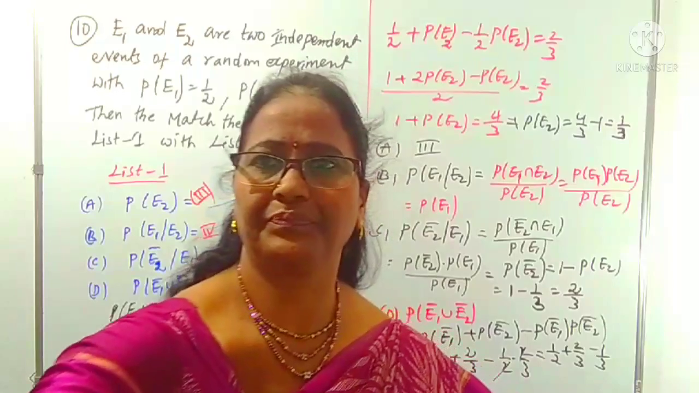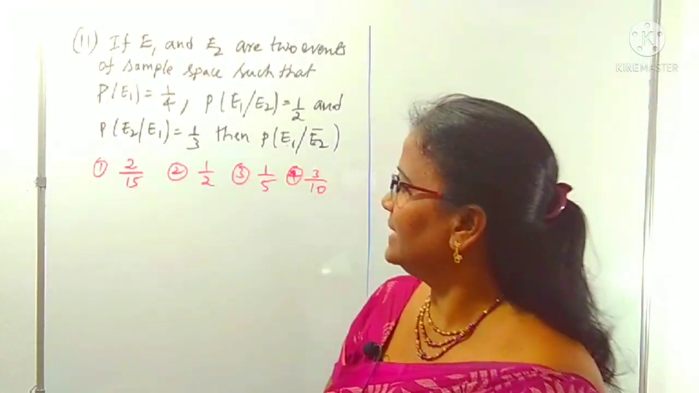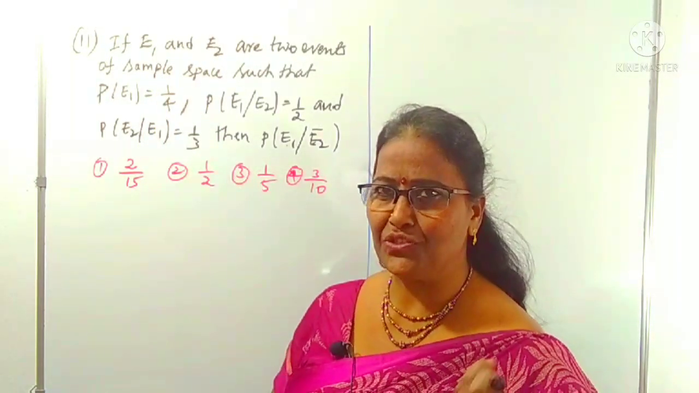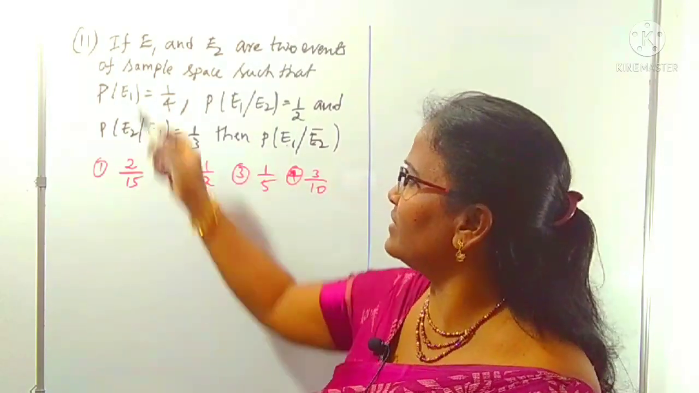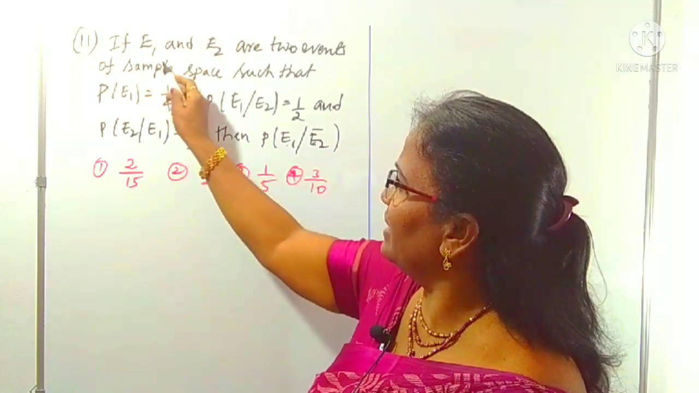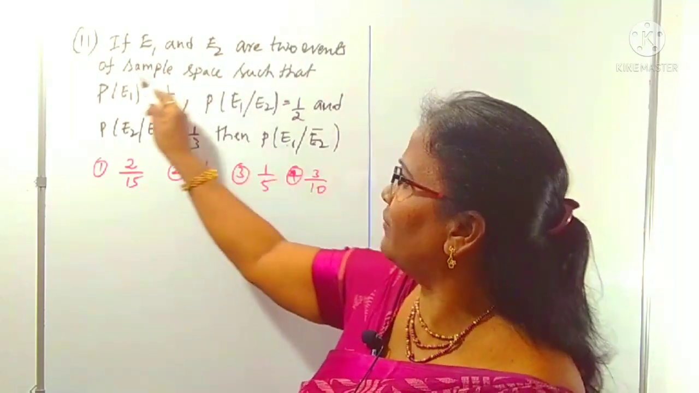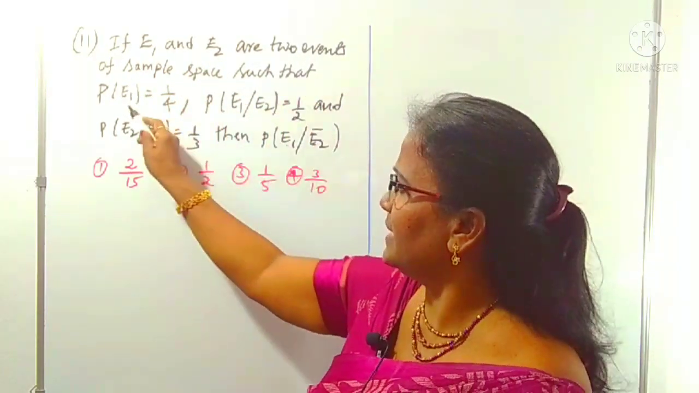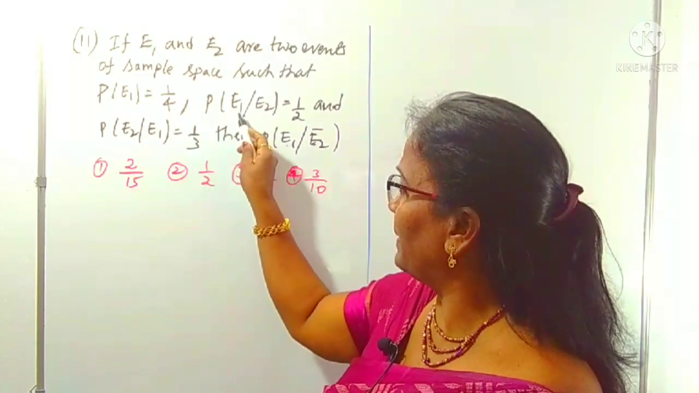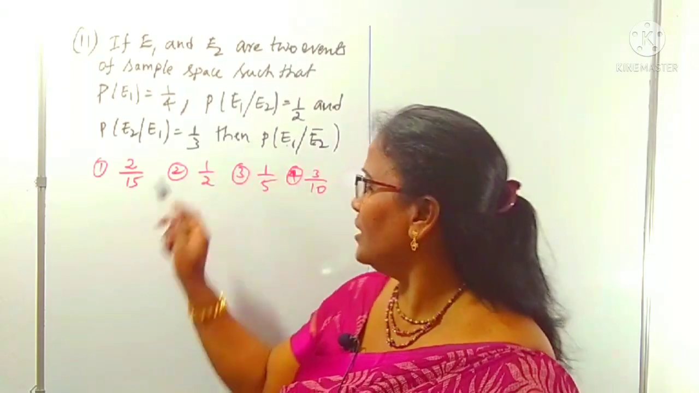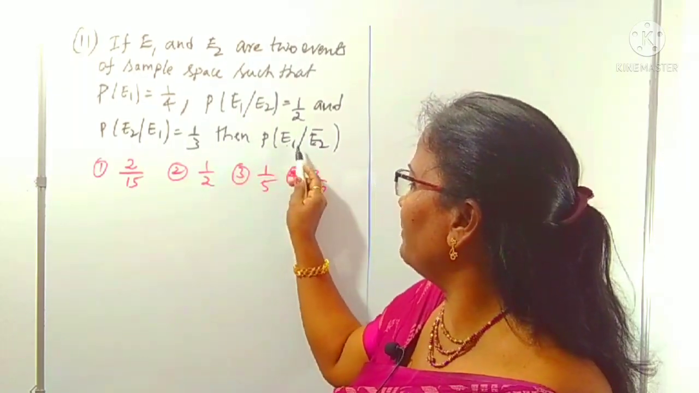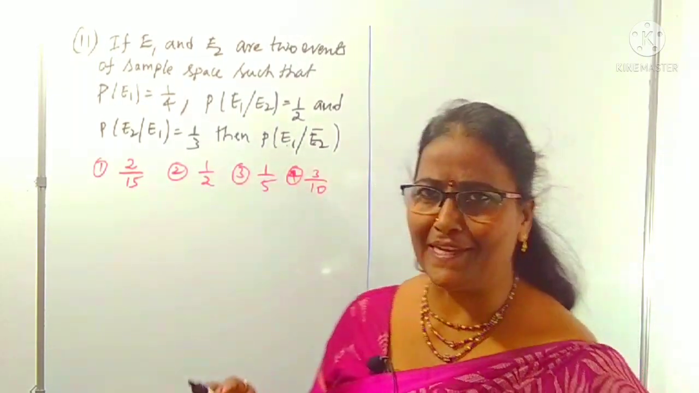Right? Question number 11. What is given here? Same model questions I did already. Only small modifications are there. First, what is the first sentence? If E1 and E2 are two events of a sample space such that P of E1 is 1 by 4, P of E1 by E2 is 1 by 2 and P of E2 by E1 is 1 by 3, then P of E1 by E2 bar is asked.